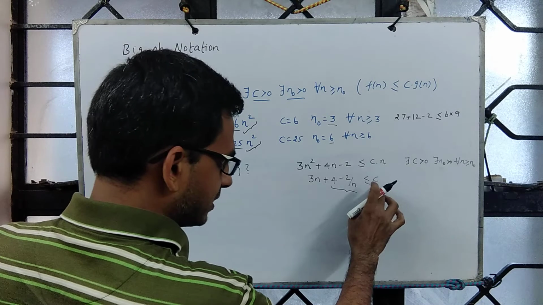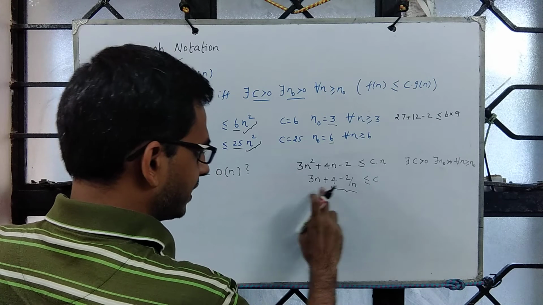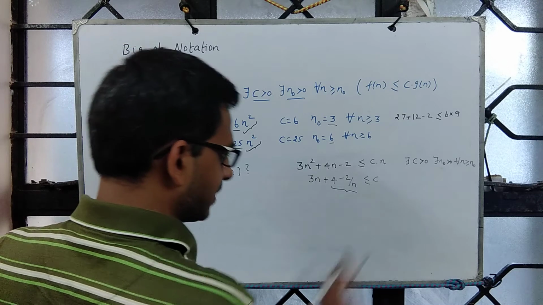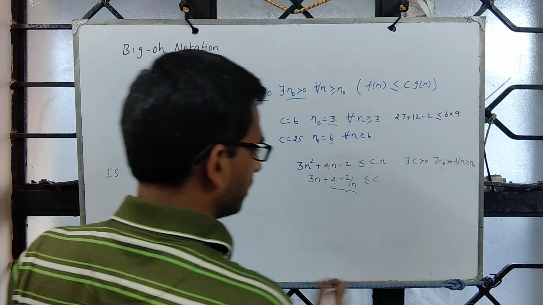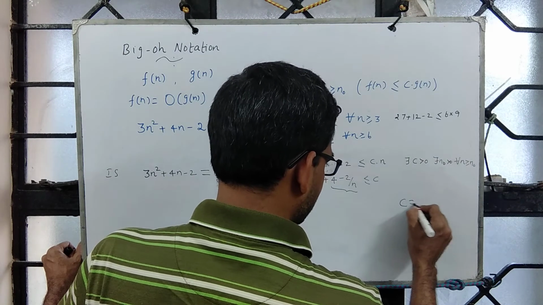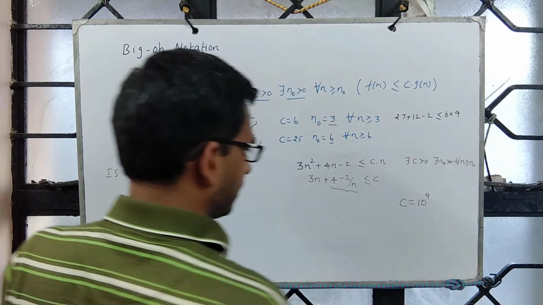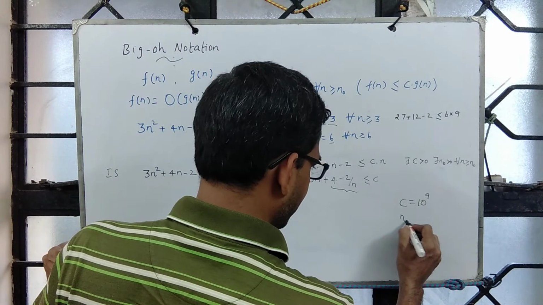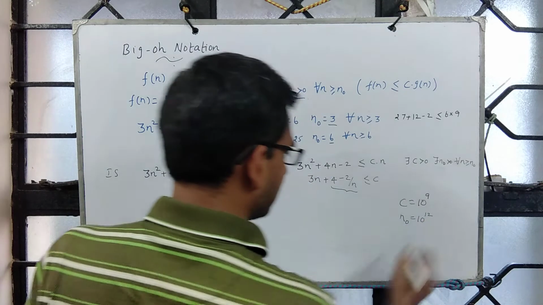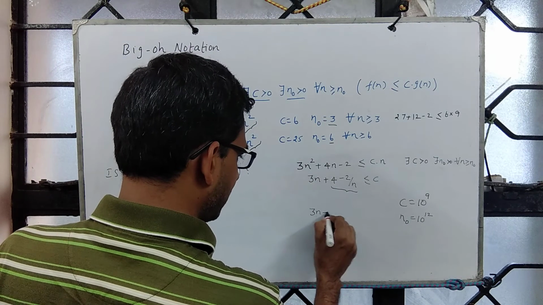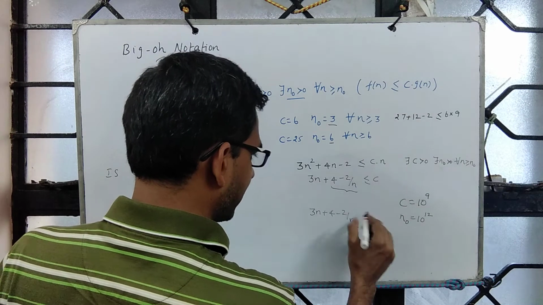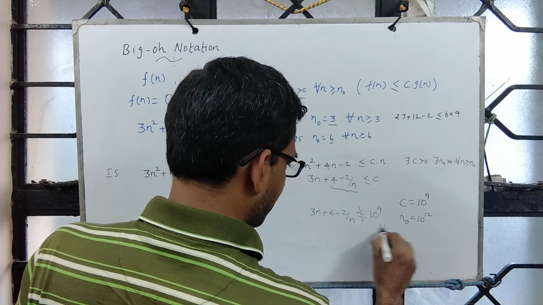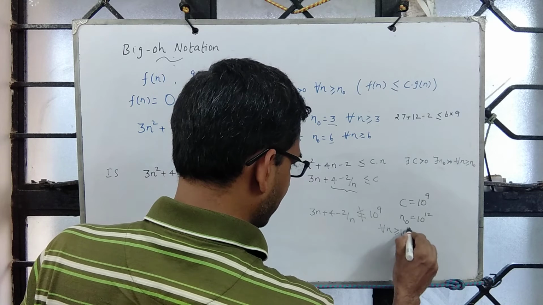However large the constant is, there is one n naught beyond which this inequality is false, because this is just a constant, but this is variable n. Suppose you say c is really large, say 10 power 9. Choose an appropriate n naught, say 10 power 12. You see that 3n plus 4 minus 2 by n is not upper bounded by 10 power 9 for all n greater than or equal to 10 power 12.